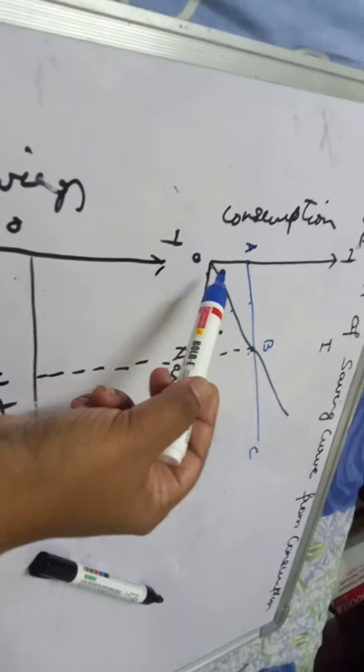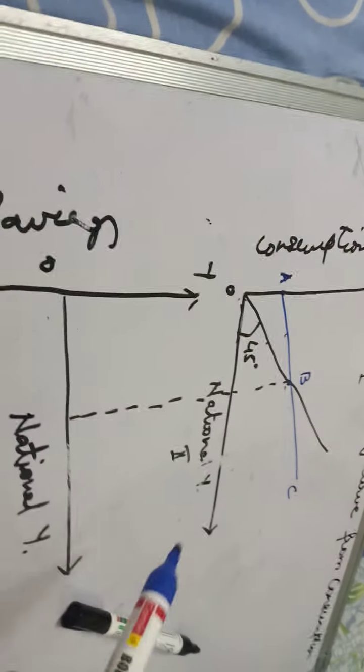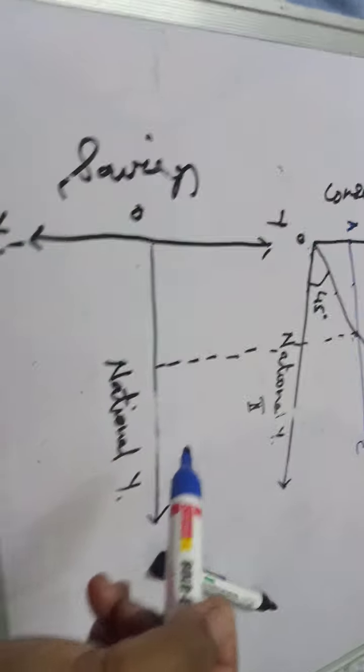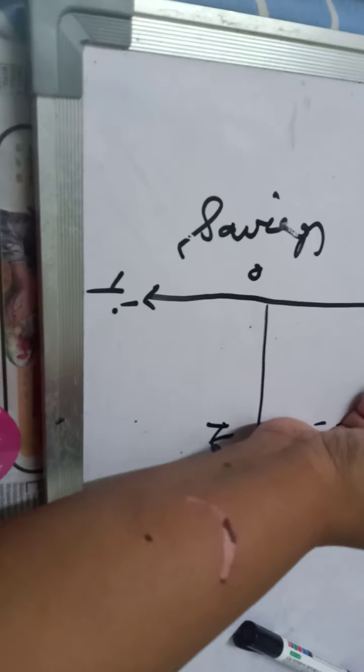At zero level of income, you have a minimum consumption of OA. You don't have an income, but still you have consumption, which means you need to have a dis-saving or a borrowing of minus OA.